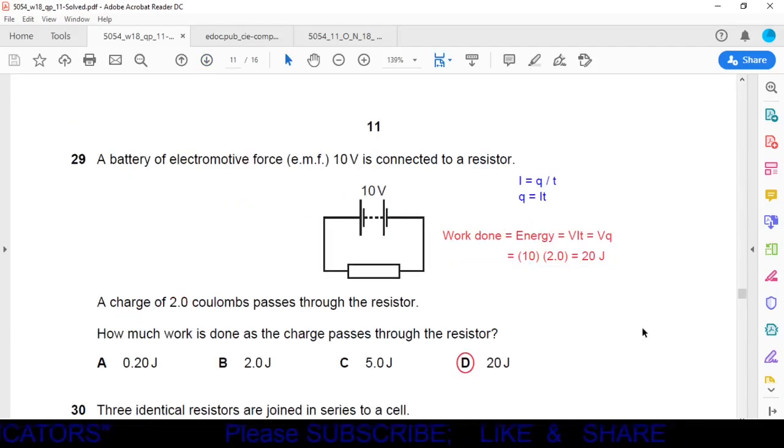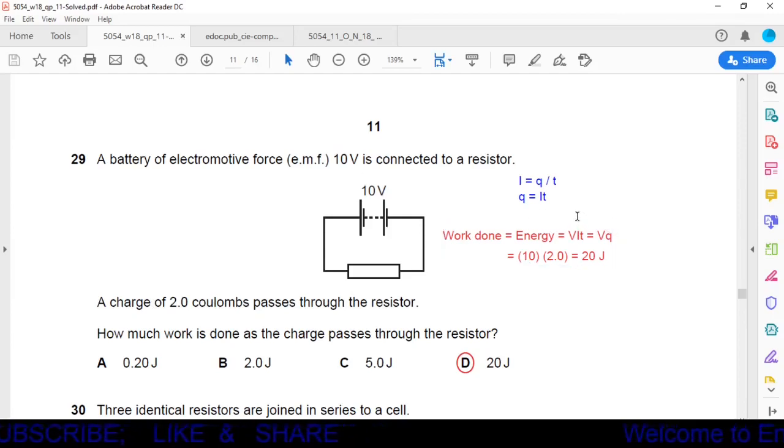Question number 29. A battery of electromotive force EMF 10 volt is connected to a resistor. A charge of 2 coulomb passes through the resistor. How much work is done as the charge passes through the resistor? Okay, we have to calculate the amount of work done. Work done is a form of energy, so we can say work done is equal to energy. And for energy, we have studied the formula VIT, where V is voltage, I is current, and T is time.